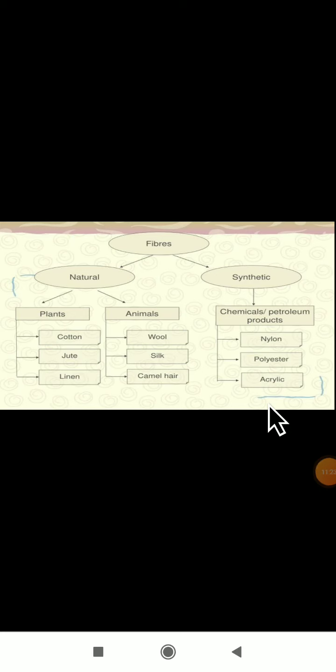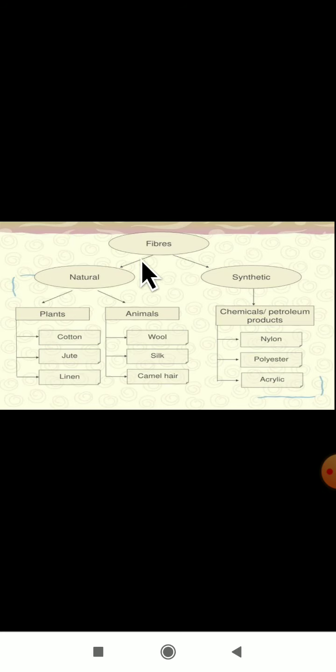Here, let us see the categorization of fibers. How are fibers divided? The fibers are mainly divided into two types. One is natural fiber and one is synthetic fiber. How many types are the fibers classified into? Fibers are classified into two types. The first one is natural fiber and the second one is synthetic fiber.